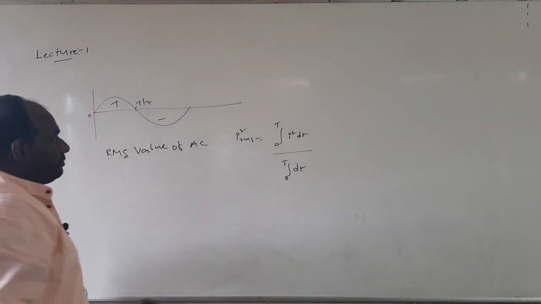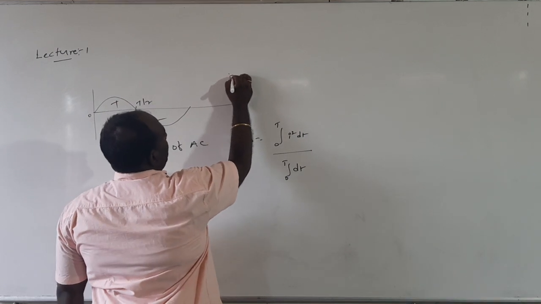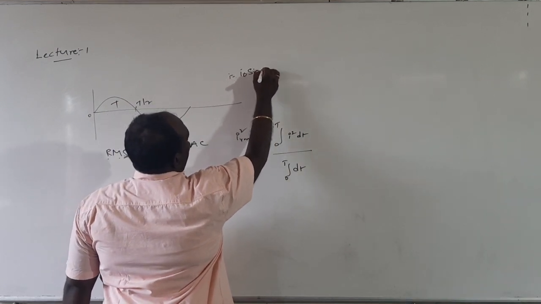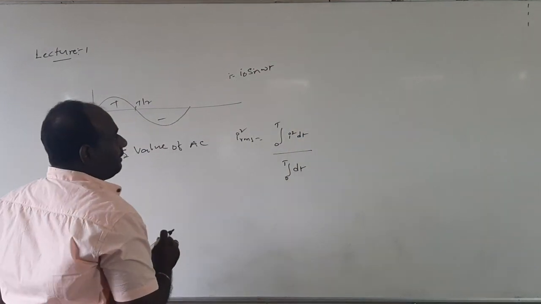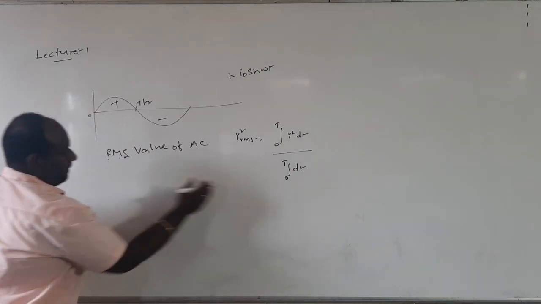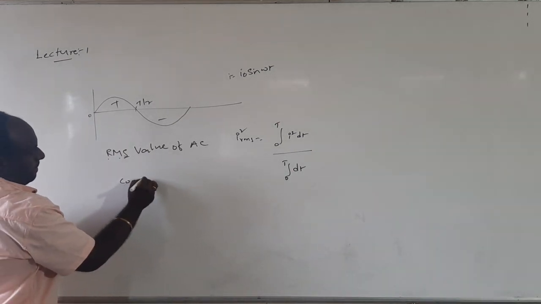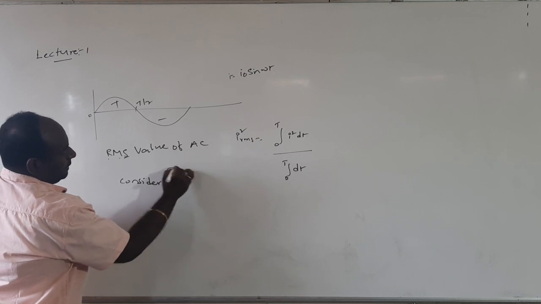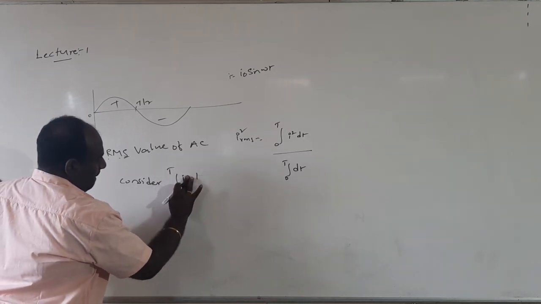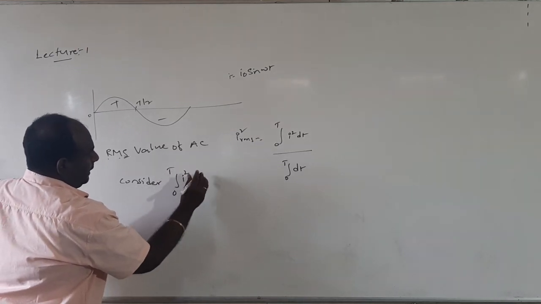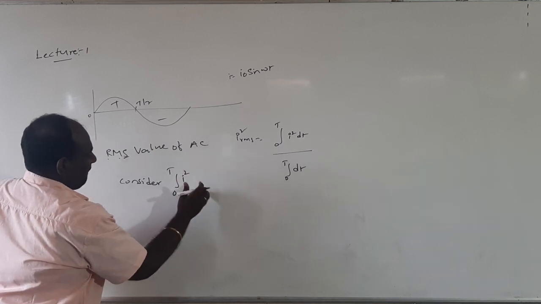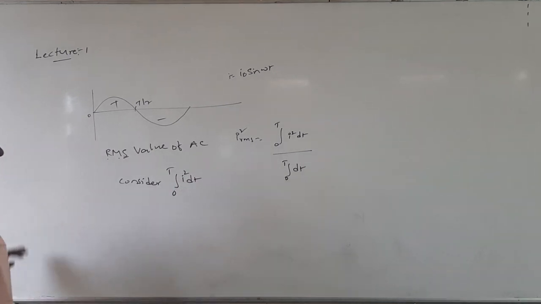What is the I value? I is equal to I naught sin omega t. Substitute the values. First, I will consider the integral from 0 to T of I square dt. If you consider this value, I square dt, then what can we get?